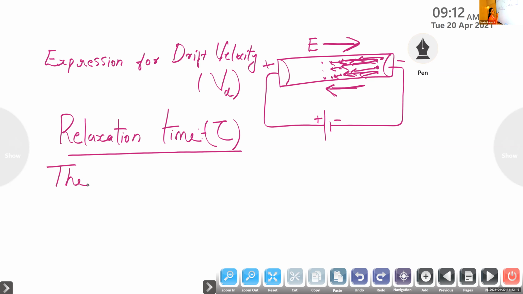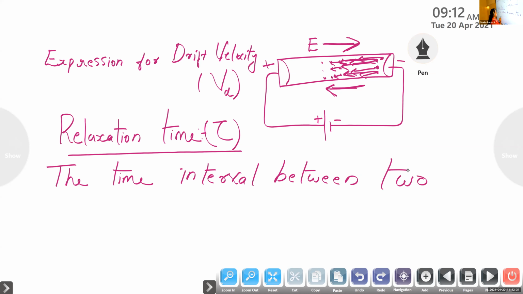So the relaxation time is defined as the time interval between two successive collisions of electrons inside the conductor in the presence of an electric field, and the relaxation time is represented by the letter tau. Is it clear?